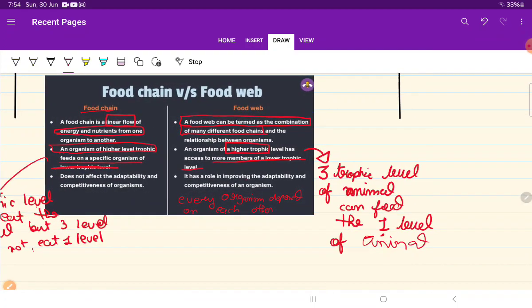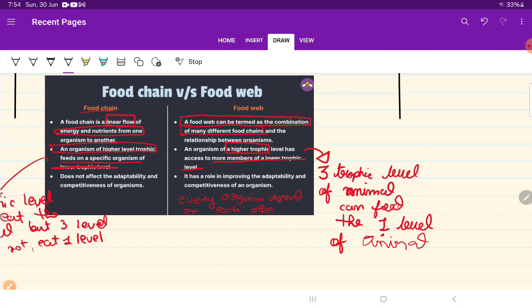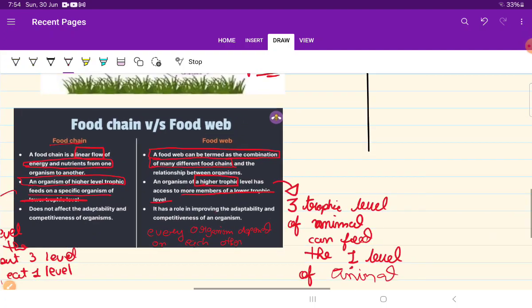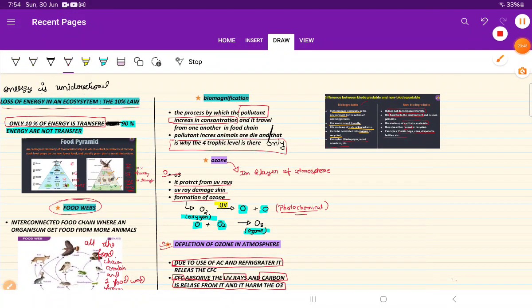The third point is that it does not affect the ability and the composition of the ecosystem. That means every animal depends on the others in the food chain, but in a food web, an animal does not depend on one particular animal; it can consume different animals, not only one particular animal.